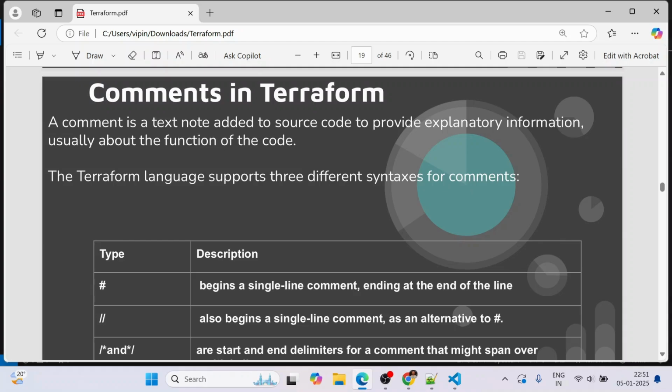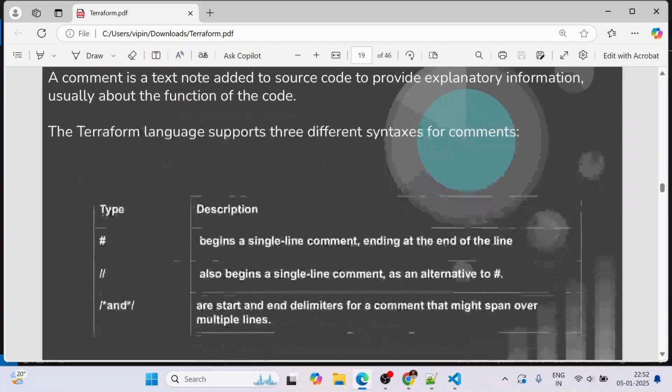So we are continuing with the Terraform tutorial, and in this video we are going to discuss comments in Terraform. A comment is a text note added to the source code to provide explanatory information, usually about the function of the code. The Terraform language supports three different syntaxes for comments.